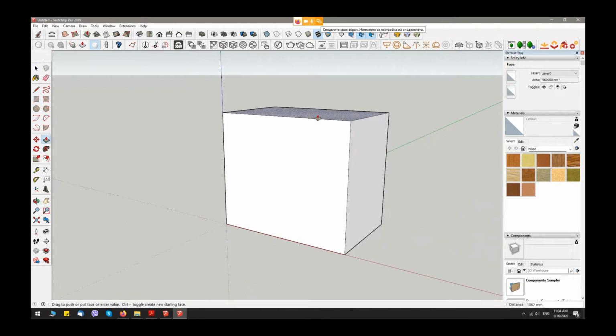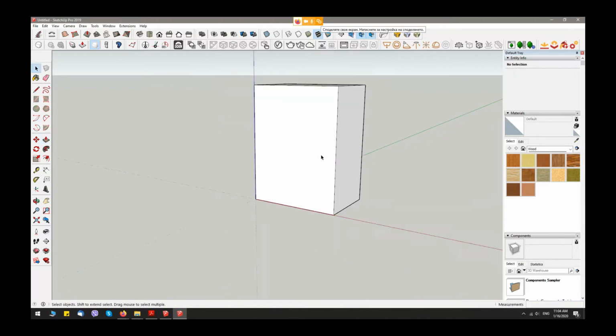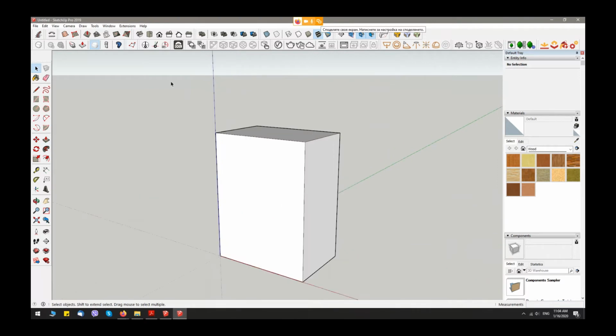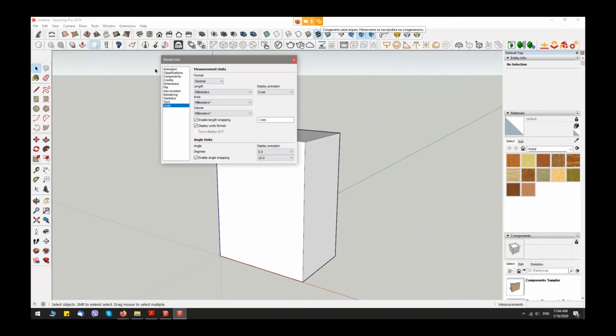Okay, this is my base, and the height maybe is... I work in millimeters. If you want to change your unit setting, you can come here to Model Info, Units, and change your units. I use display precision 0 millimeters because it's very good for woodworking models.